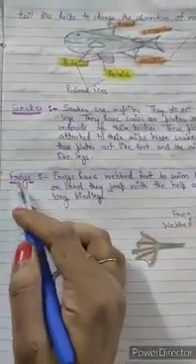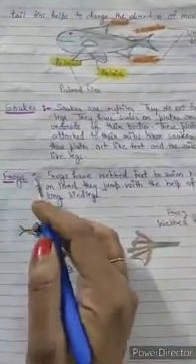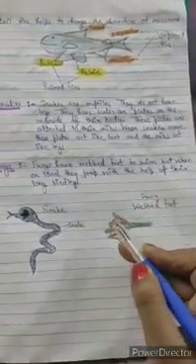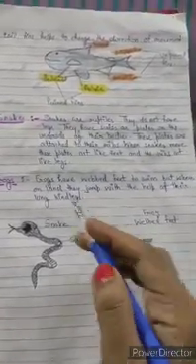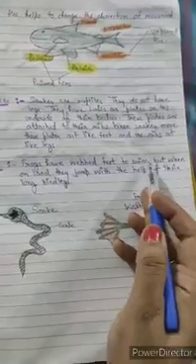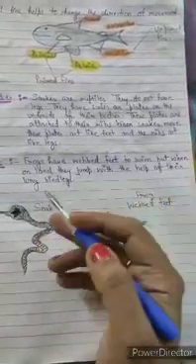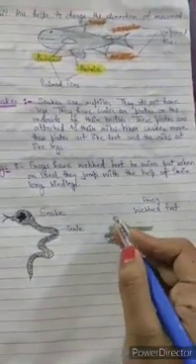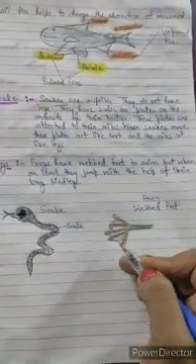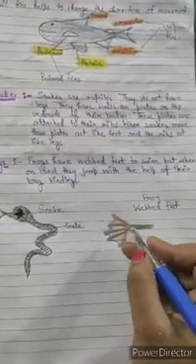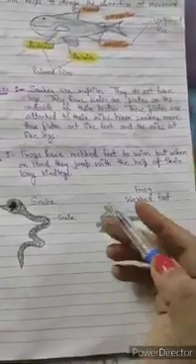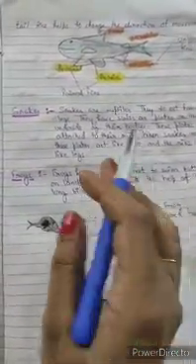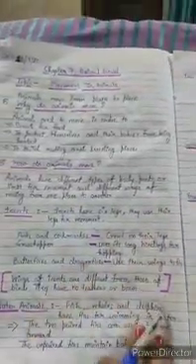Now today's last topic is frog. Frogs have webbed feet. You can see here the feet of the frog. It is called webbed feet. So frogs have webbed feet to swim. But when on land, they jump with the help of their long hind legs. So basically these feet are used by the frog to swim in the water, and when the frog is on land, it uses its long legs to jump. So students, here you can see some of the animals that use different body parts to move from one place to another.